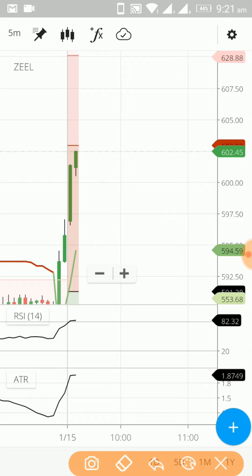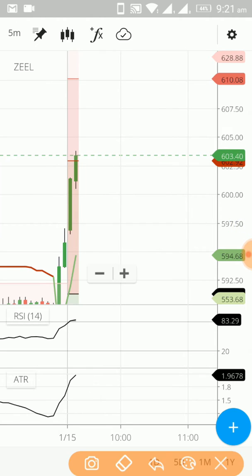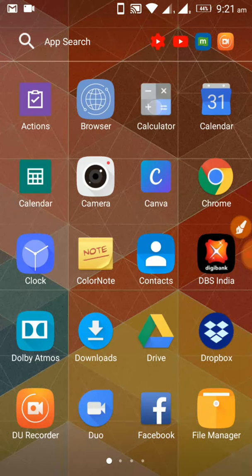So the pivot is at 594.91 and it has shot up from there to 602, that is the R1 level. So guys, as you have seen in my previous videos, resistance levels are damn important. I'll be explaining this in later videos, and the settings of the various graphs I'm using.